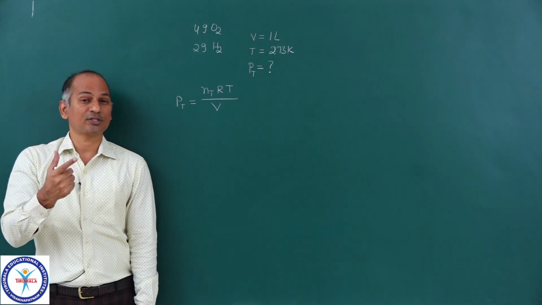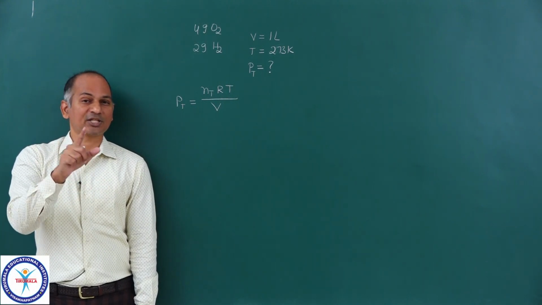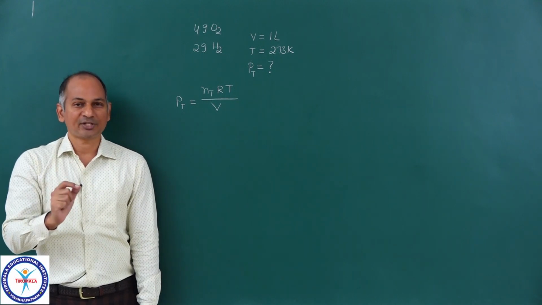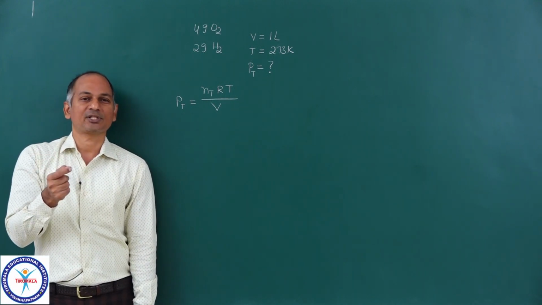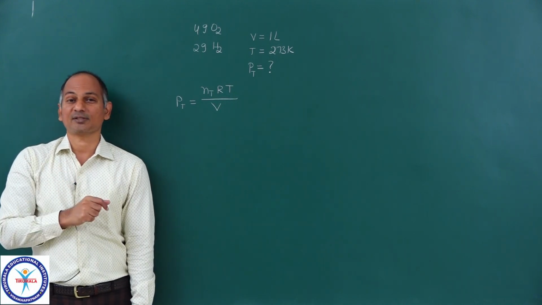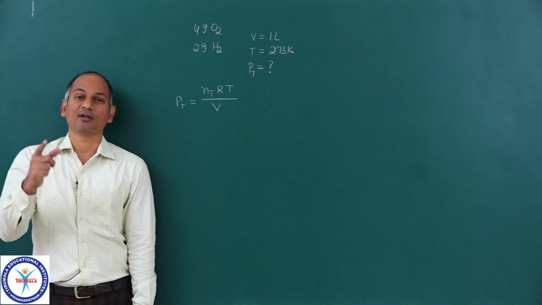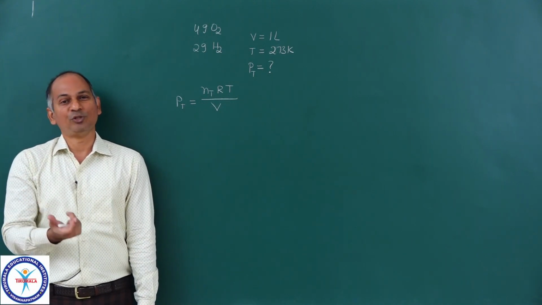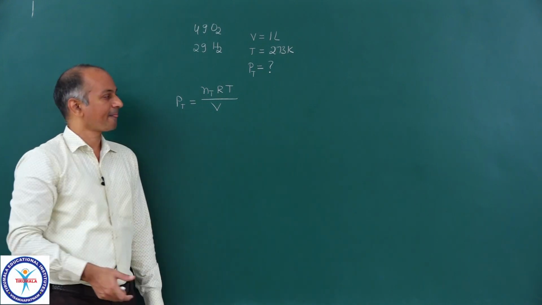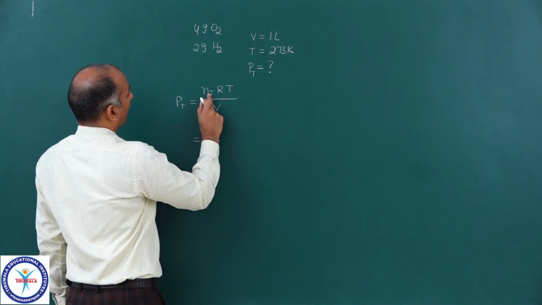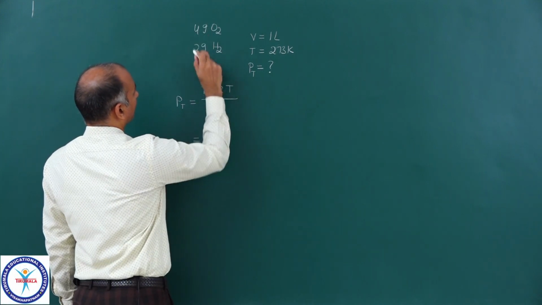But total moles, total pressure, because there is pressure due to hydrogen, its partial pressure, and pressure due to oxygen, its partial pressure, and the sum of them is equal to total pressure. Dalton's law of partial pressures. So total pressure, total number of moles, but temperature same, volume same for both the gases.